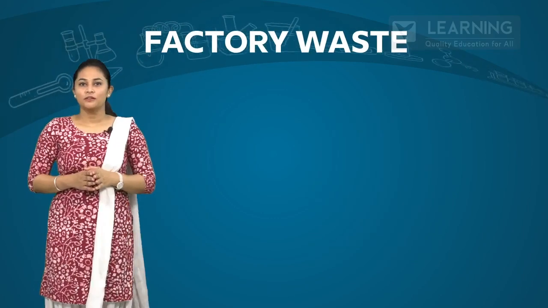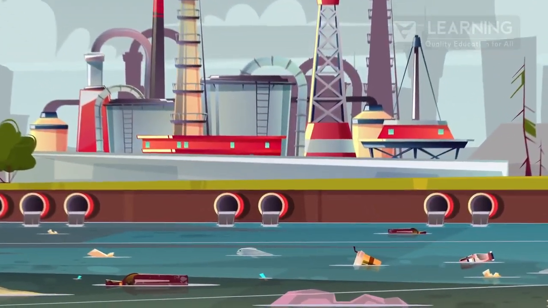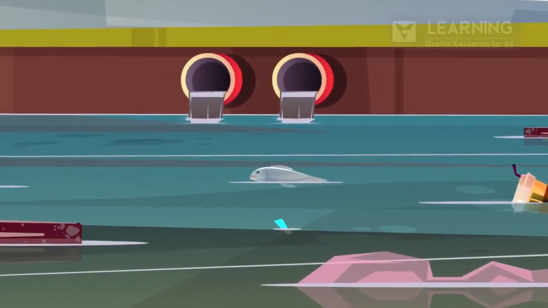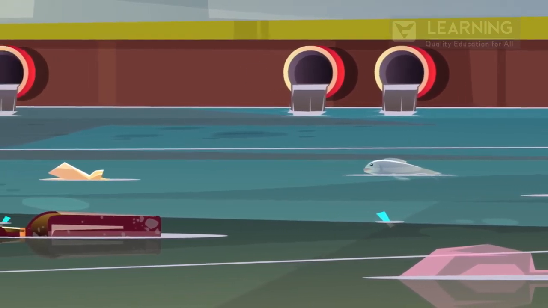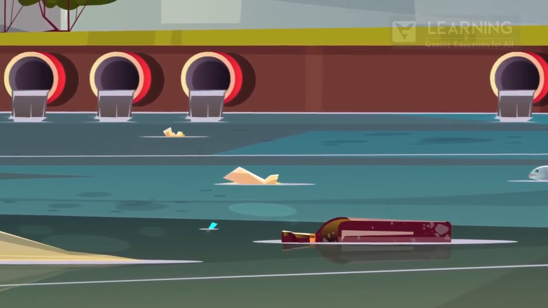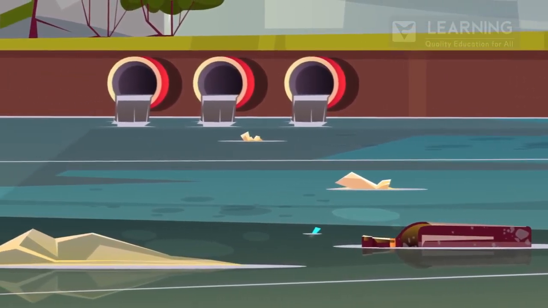Factory waste. Factory waste discharged into water bodies contains acidic solutions, which can kill fishes and other aquatic organisms. This effect can be neutralized by adding basic substances.